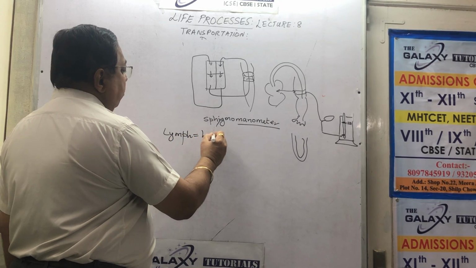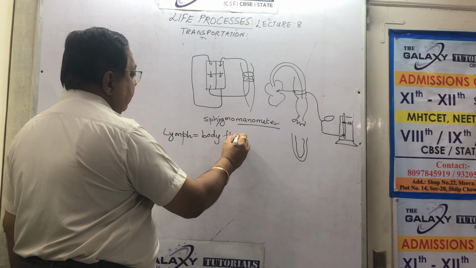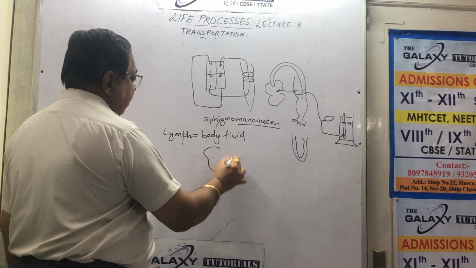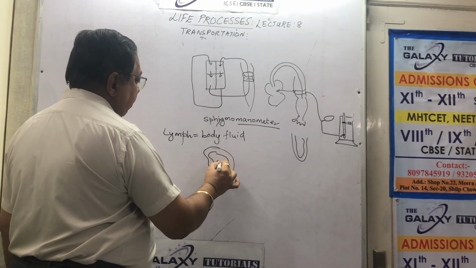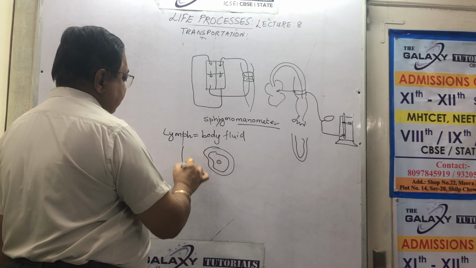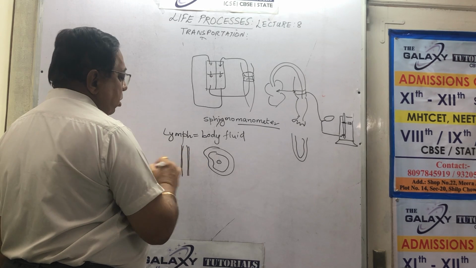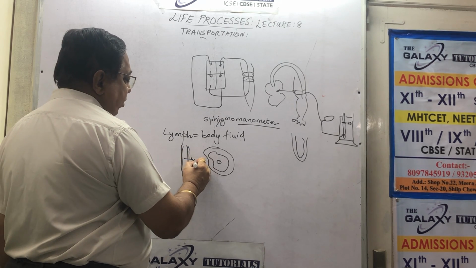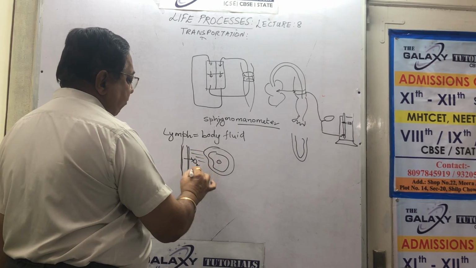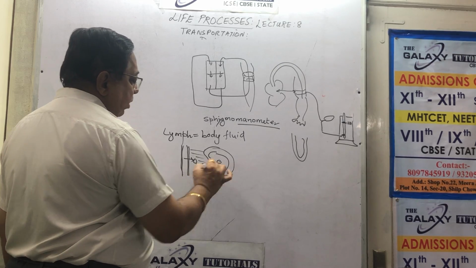Lymph is body fluid. So this is my cell. This is my blood vessel, capillary. Okay, thin walled, very thin walled. Oxygen will first dissolve in the liquid lymph, and from here will dissolve into the cell.